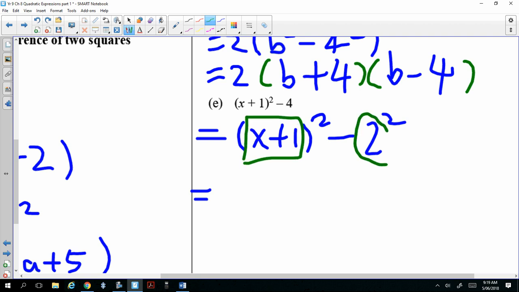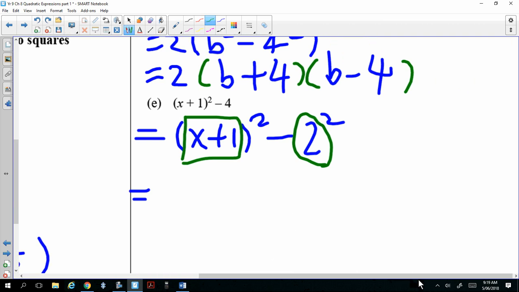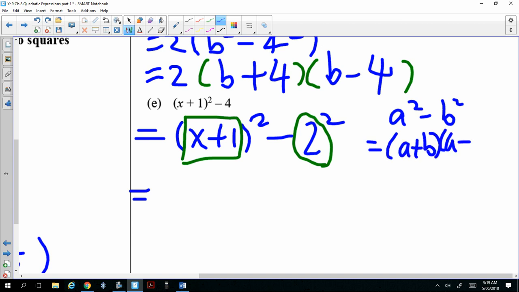Now, watch this. If I write a squared minus b squared, we know it's going to be a plus b, a minus b. Agree? Now, this is not limited to pronumerals. I could change this to shapes.